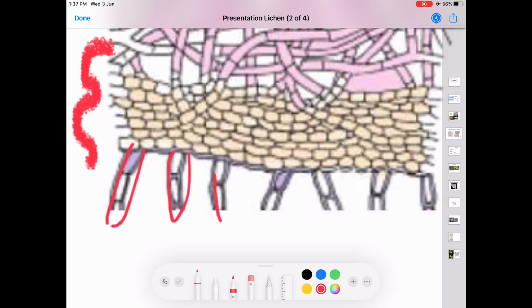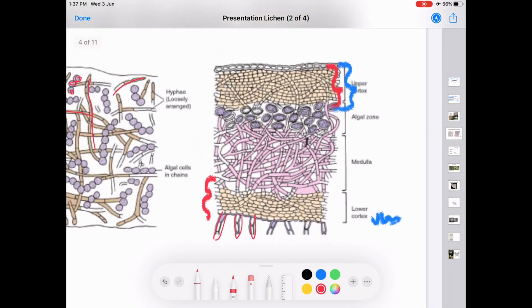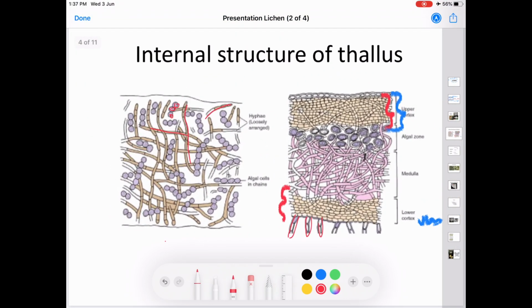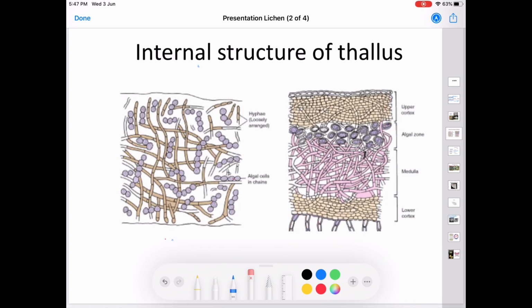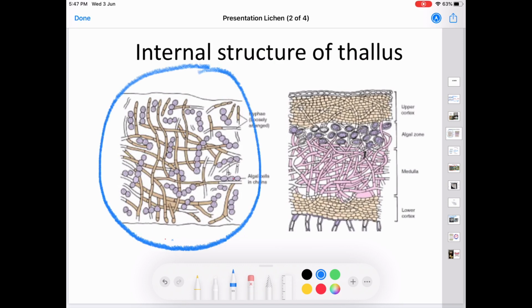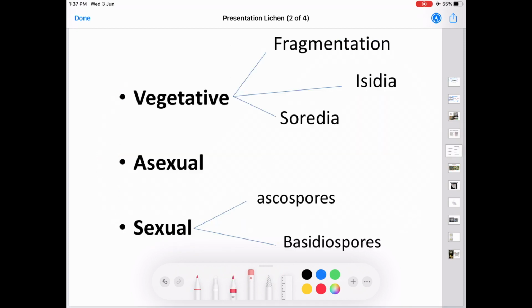These are the rhizines. This is all about the internal structure of the thallus of lichen, and it includes two types of thallus, the homoiomerous thallus and a heteromerous thallus. Now, reproduction in lichen.